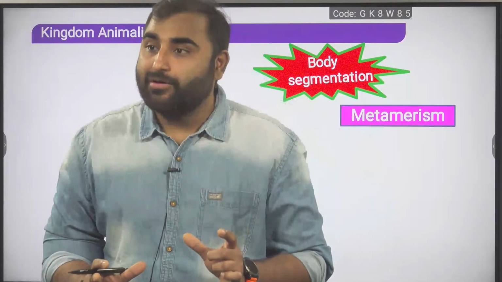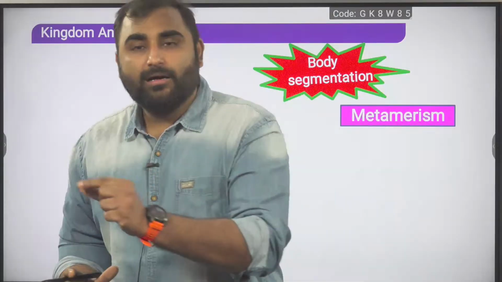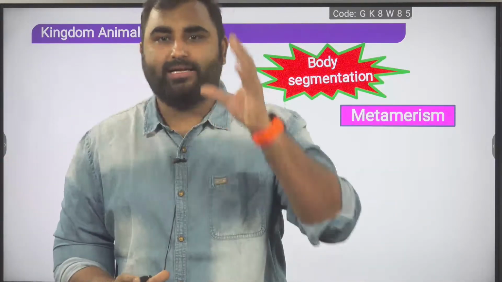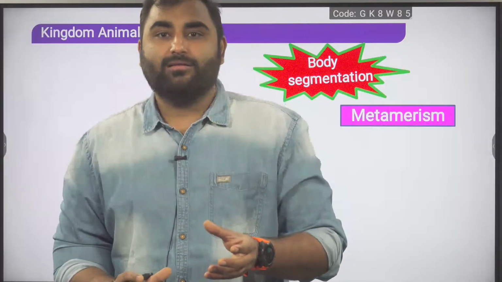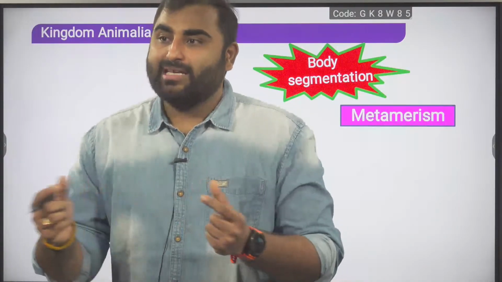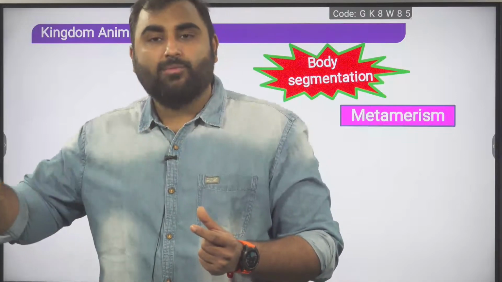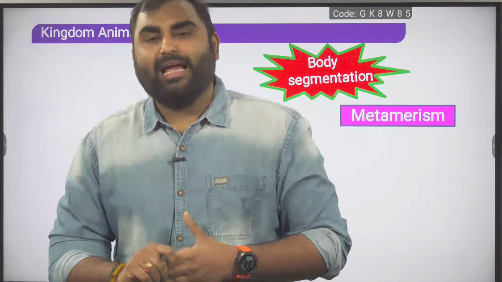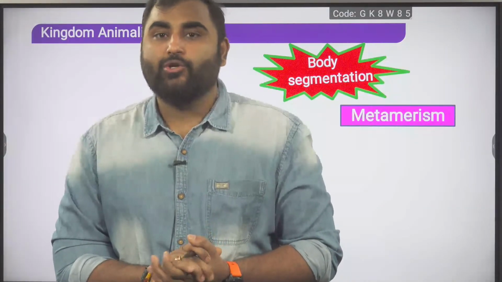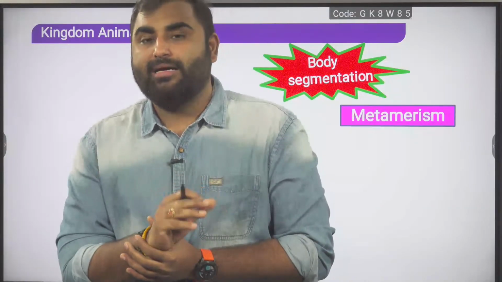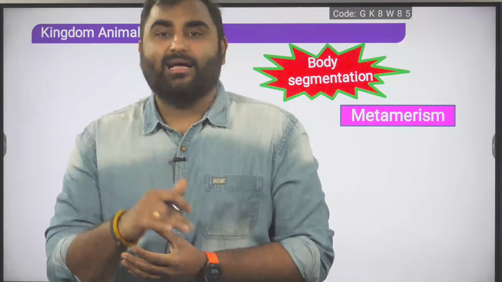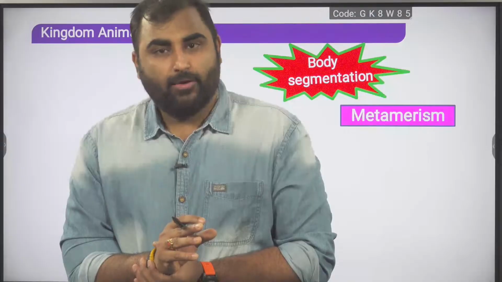What is segmentation first? If the body shows repeating units, then it is called segmentation. Now, segmentation can be seen on a tapeworm also. Small units are there. But is it a metameric segmentation? No, it is not a metameric segmentation. It is a false segmentation, a pseudo segmentation. There is no internal segmentation present inside. Okay?